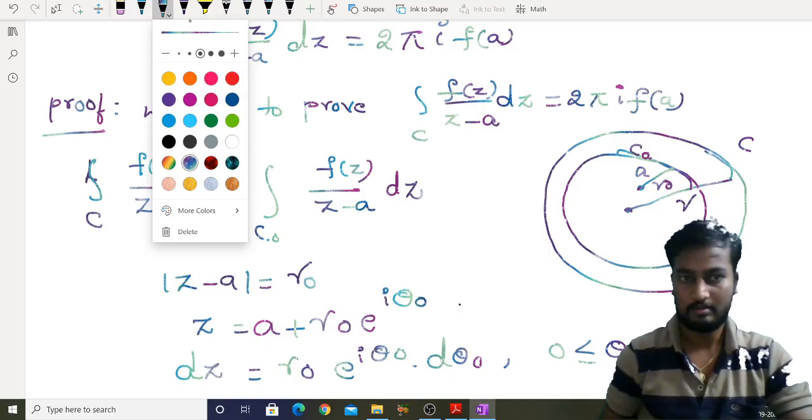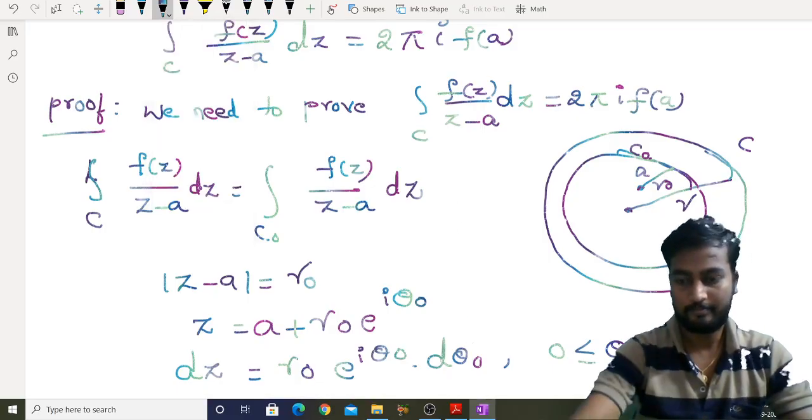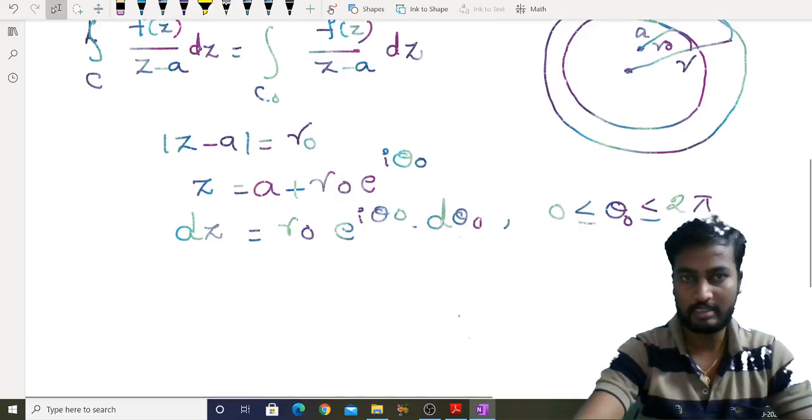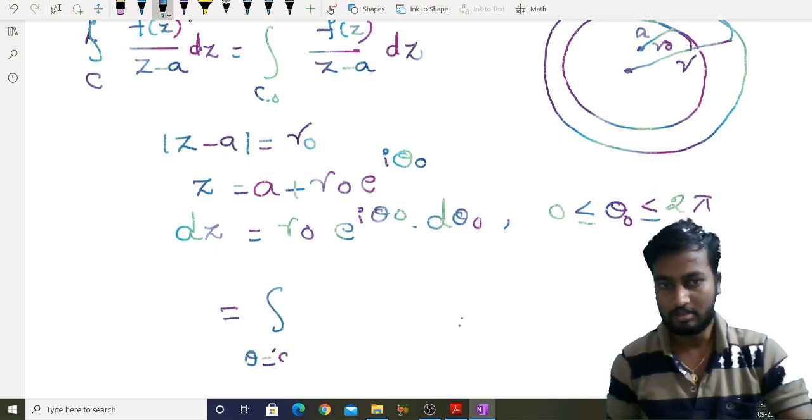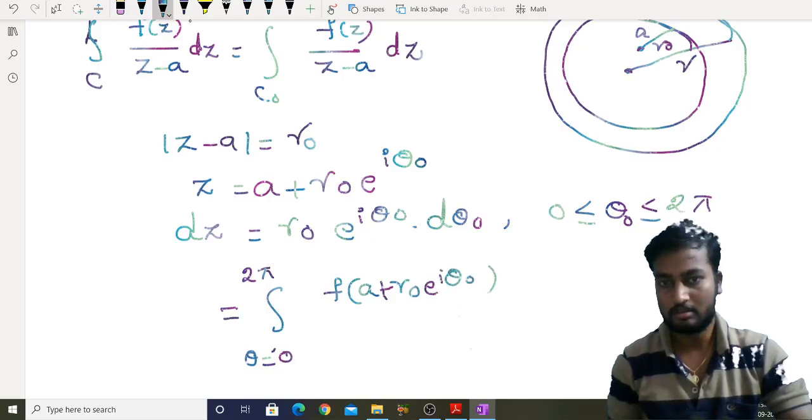Then our integral becomes the integral over theta naught equal to 0 to 2 pi of f of a plus r naught e power i theta naught by z minus a, where z minus a is r naught e power i theta naught.